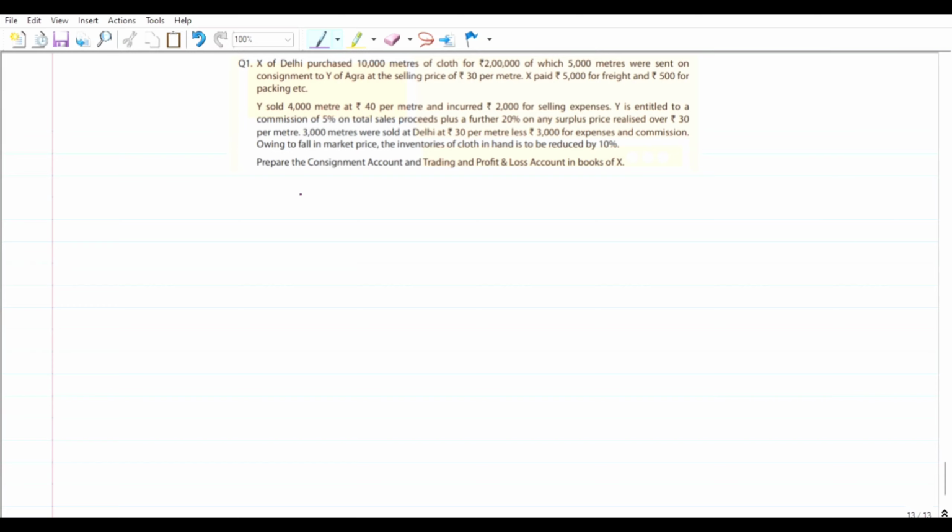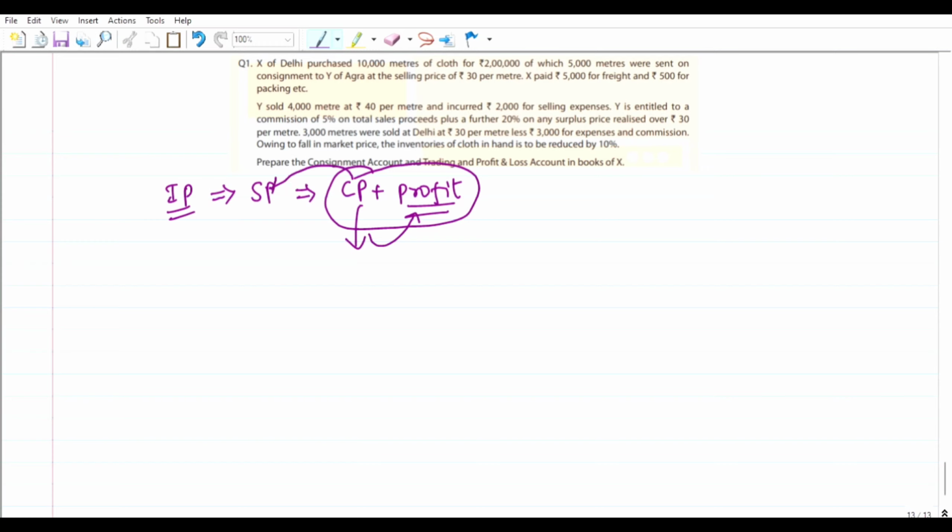If the goods are sent at invoice price, what does invoice price mean? Invoice price is what we can call the selling price, which is cost price plus profit. The consignor purchases the goods at cost price, adds some profit, and together he sends the goods to the consignee.